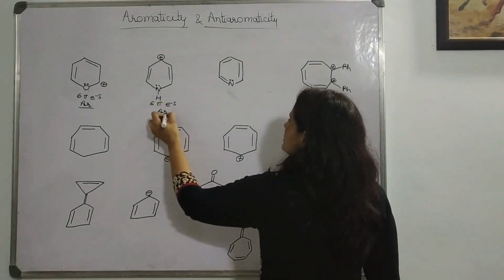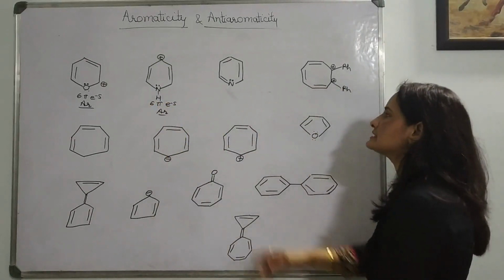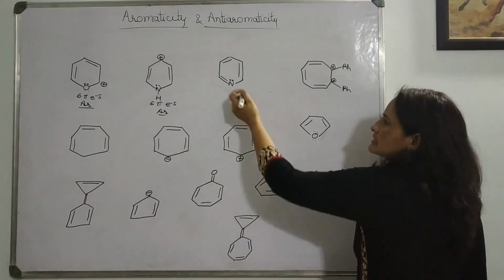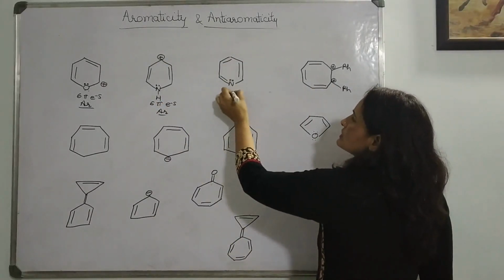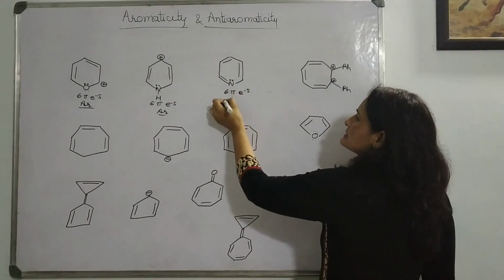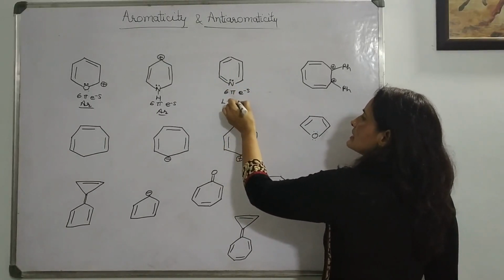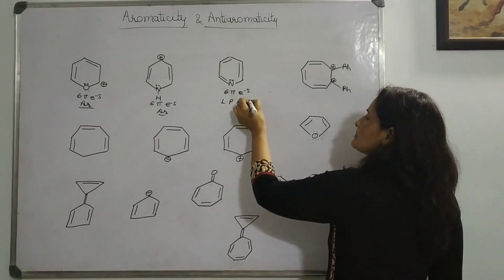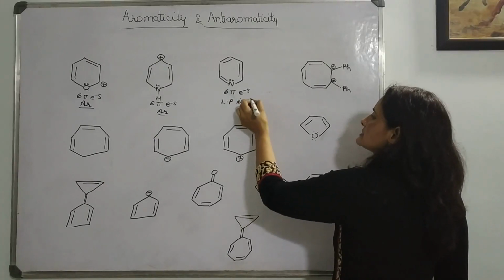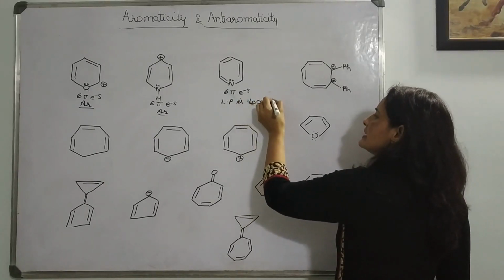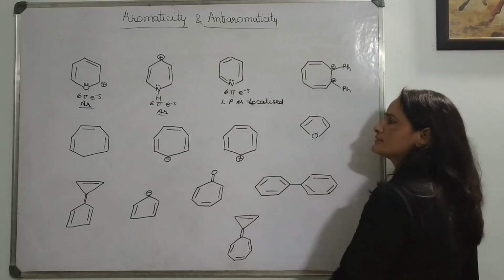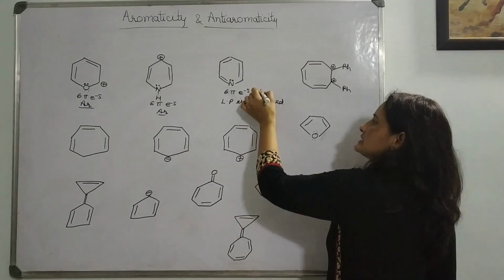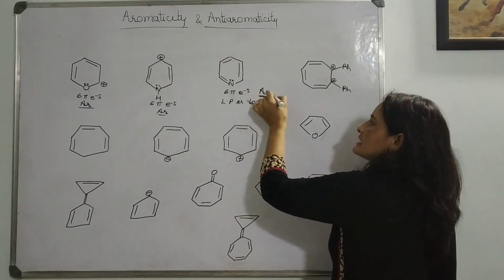It will be aromatic. Again in this case, similar to what we discussed earlier, this is also 6 pi electrons, but the lone pair is localized. Localized means it is not part of the resonance. And with 6 pi electrons, it is an aromatic one.